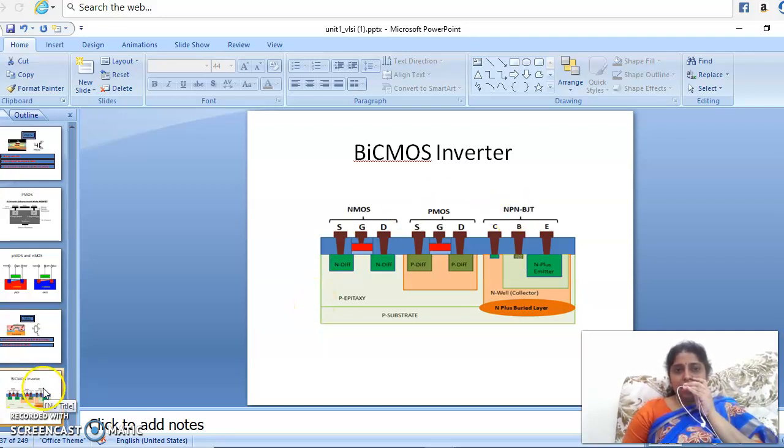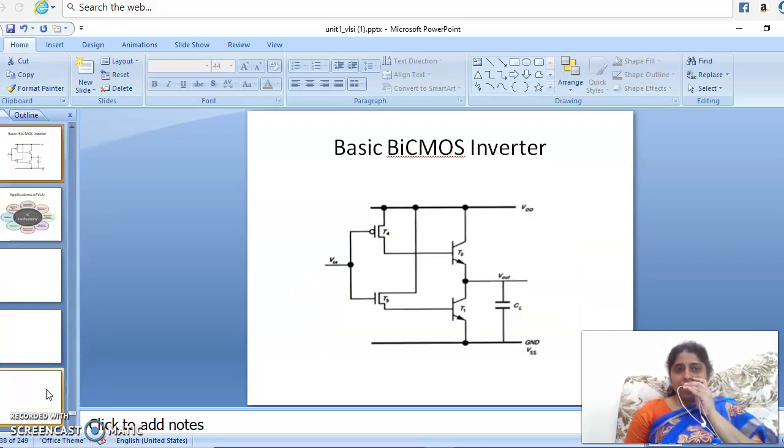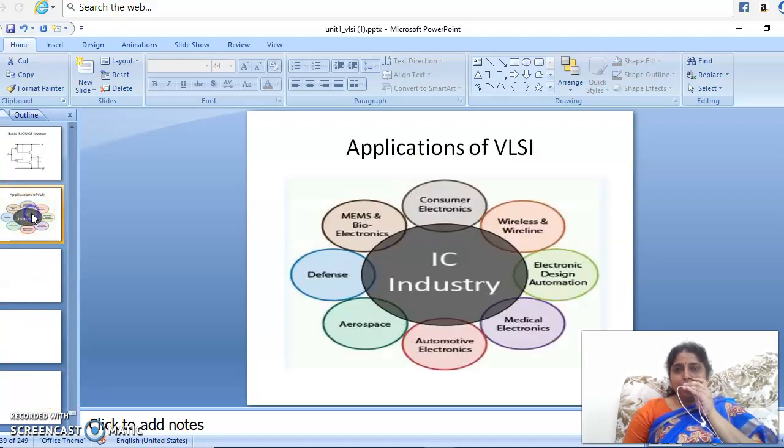So that is the BiCMOS technology. So we discussed NMOS, PMOS, CMOS, BiCMOS, and all this. In BiCMOS, there are various versions for having good performance.